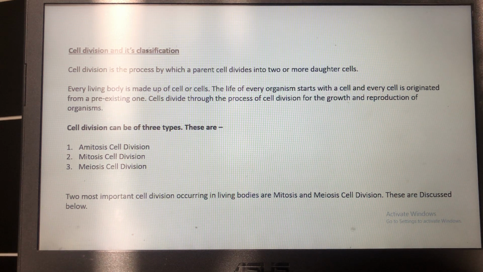Cell division is a very natural and important process occurring in every living being, be it a unicellular or a multicellular organism. In the case of unicellular organisms, cell division takes place for the purpose of multiplication, for example in the body of amoeba or bacteria.